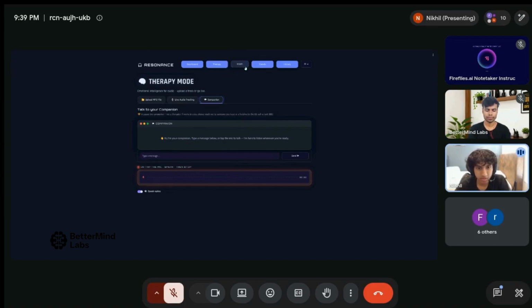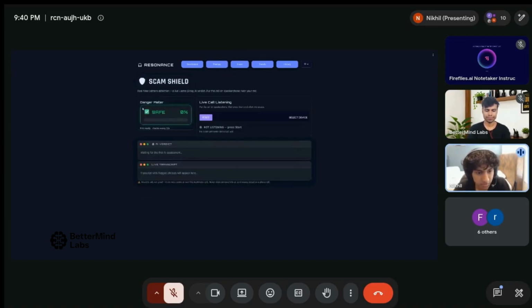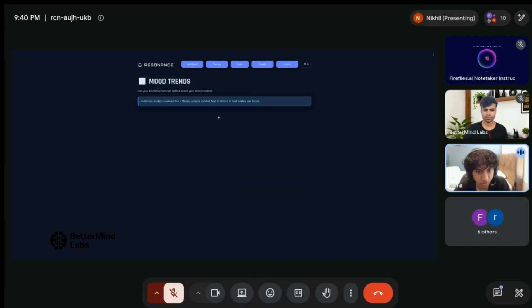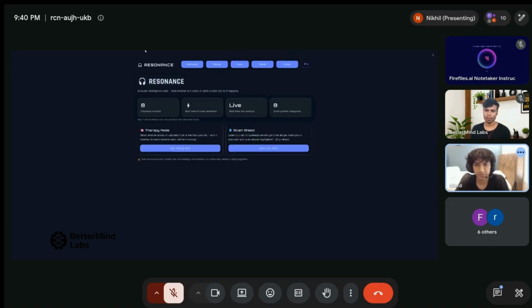And then our scan mode, here we can see we have a danger meter and a live call listening feature. And then this verdict and transcript are updated live as you talk. And if you're logged in with Google, you can see the trends over all of your saved sessions, which you do have to save manually, and then a history of all your saved sessions as well. And yeah, that's it.